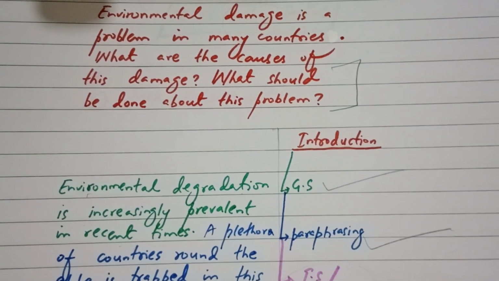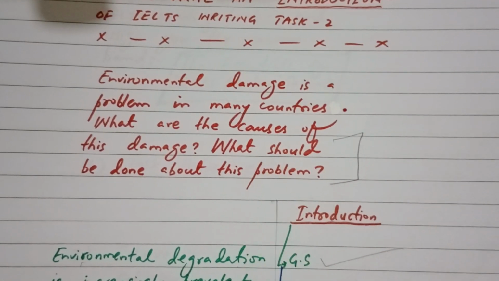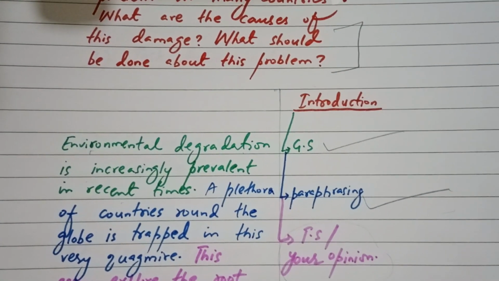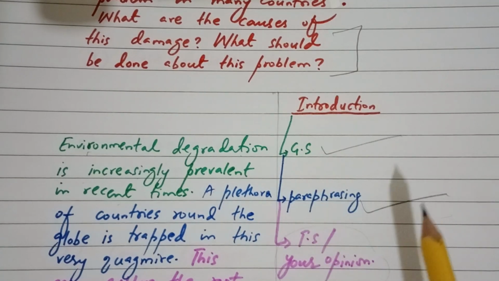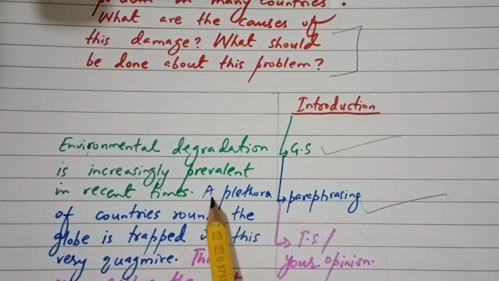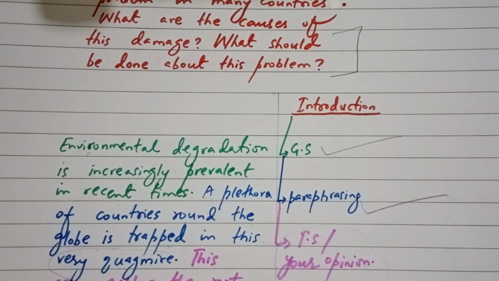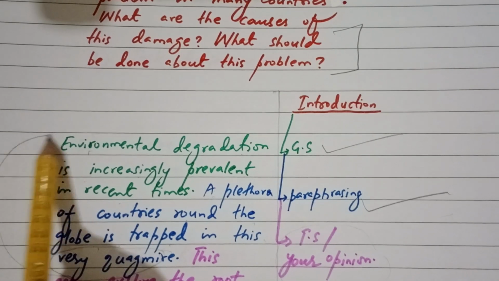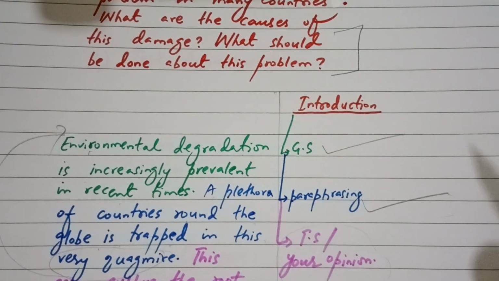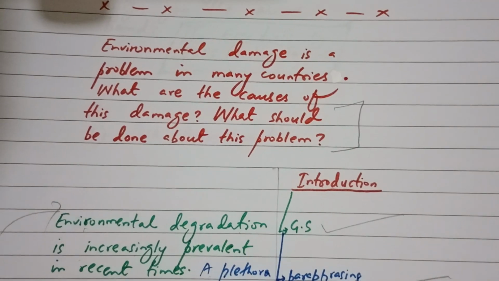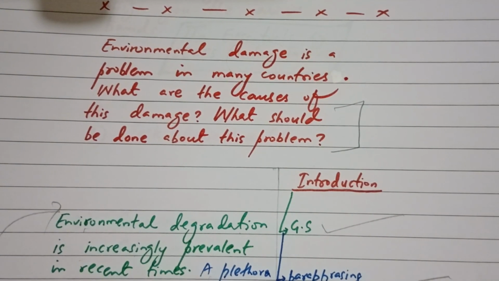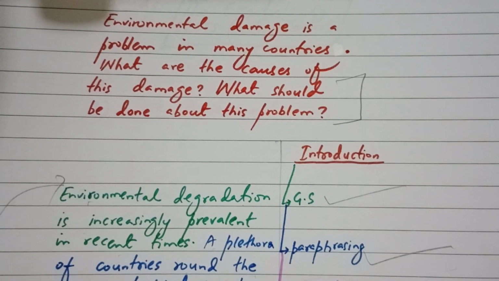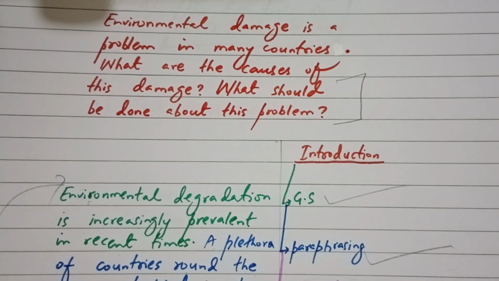Now, let's move on to the paraphrase version of this statement. The writing in the blue ink is the paraphrase version of the statement. Let's read it. A plethora of countries around the globe is trapped in this very quagmire. Now, very quagmire refers to the environmental degradation. This is how you paraphrase the statement. So, for this, you must have a vocabulary bank, you must have a lot of synonyms to make the beautiful paraphrase version of the statement.